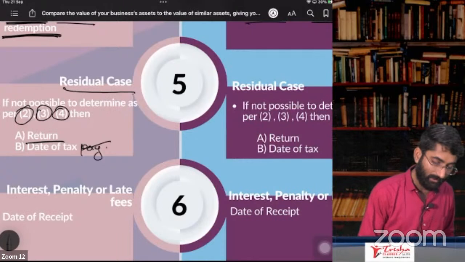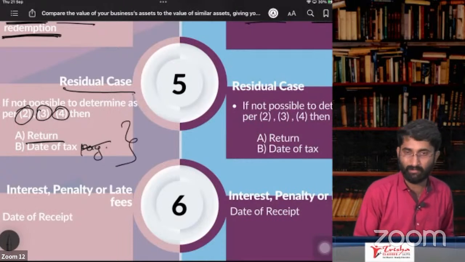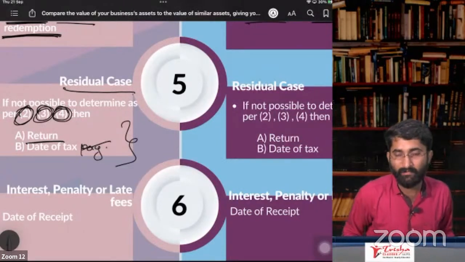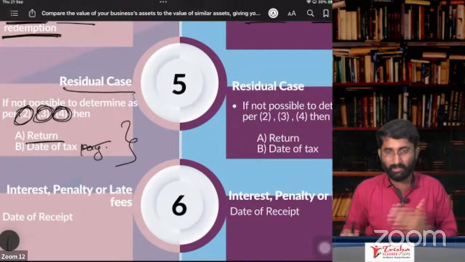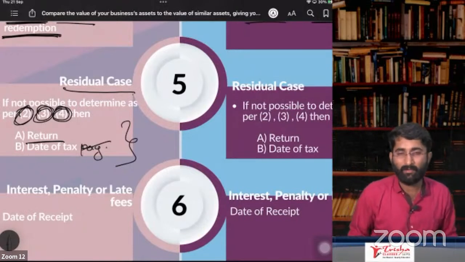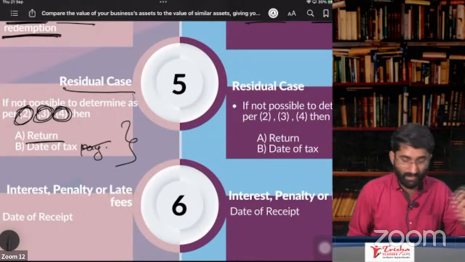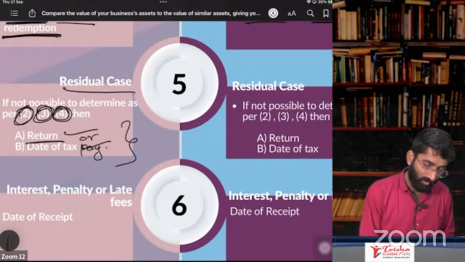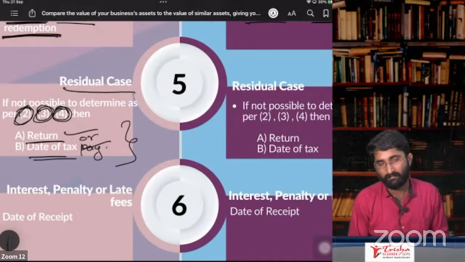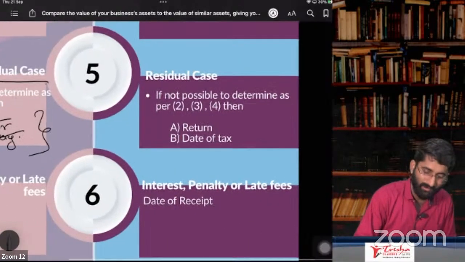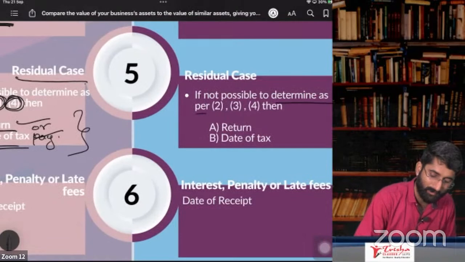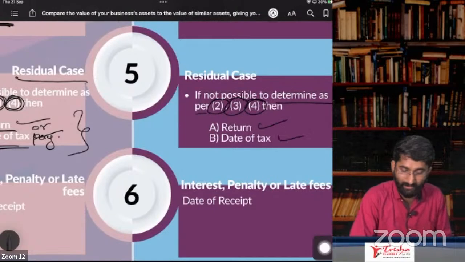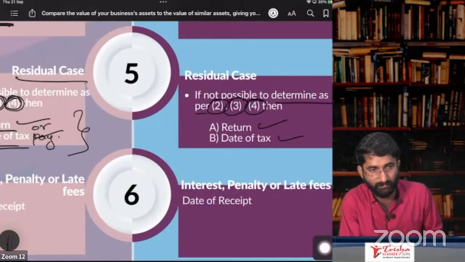Okay, so this is in residual cases. That means if you cannot find out the time of supply as per Section 12, subsections 2, 3, 4, then you can go for the immediate return or the date of payment, whichever is earlier. If it is not possible to determine as per subsection 2, subsection 3, subsection 4, then you can go for the return or the date of tax payment.